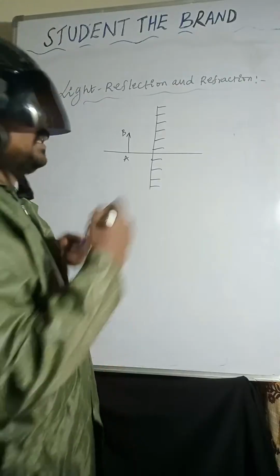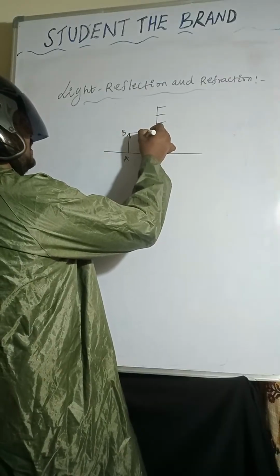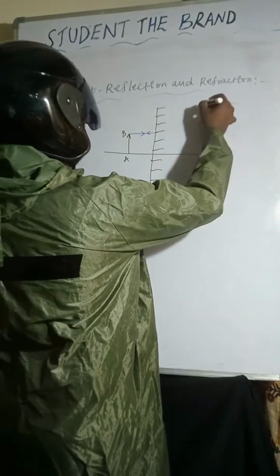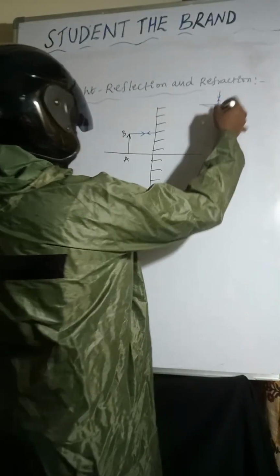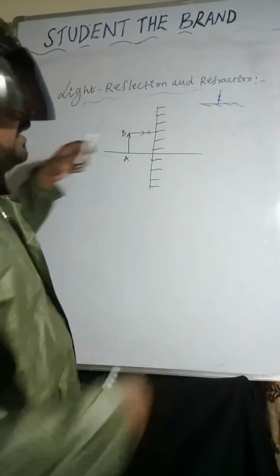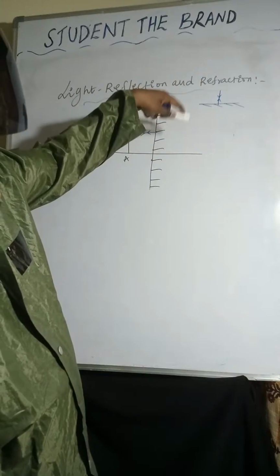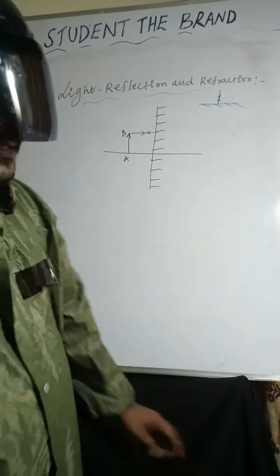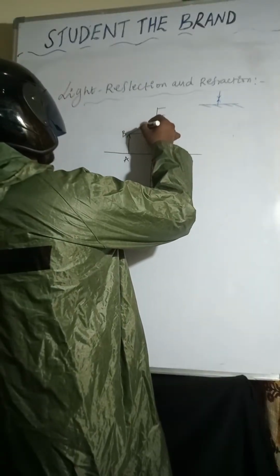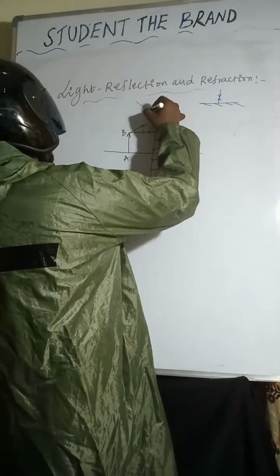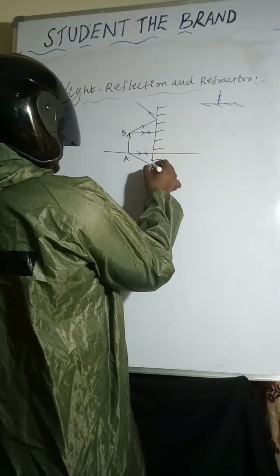Here I am considering one light ray like this. If the light ray is passing along the normal line, it retraces its original path and goes back in the same direction. Now I am taking one more light ray like this. After incidence, it will be reflected back.